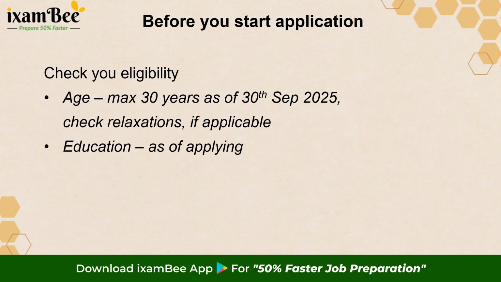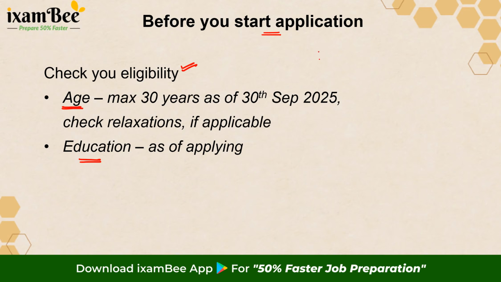Let's start with how you can apply. The first most important thing before you start the application is to check your eligibility, whether you are eligible for this particular job or not, right? So for eligibility, there are two types of eligibility you have to check. One is your age and the other is your education or requirement.